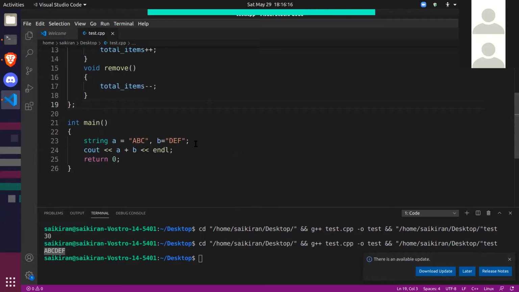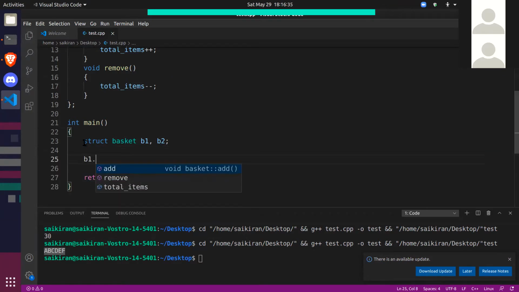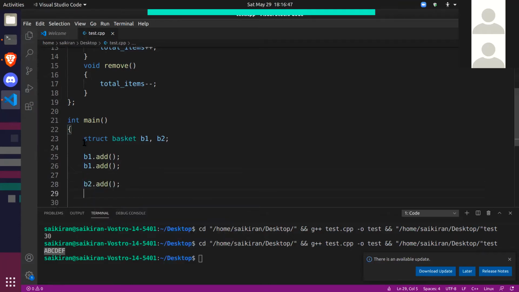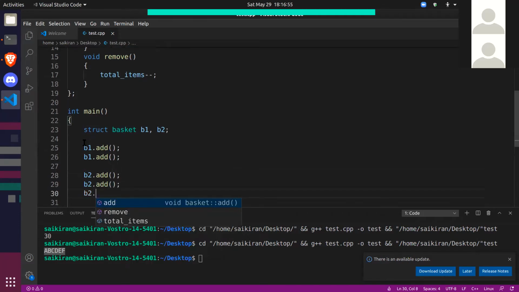Now let's create these baskets. I'll empty my main here. Now let's create baskets B1 and B2. Okay, so initially B1 and B2 both will have 0 items. Now let's add some items into B1. Let's call add. B1.add, let's add 2 items here. And in B2, let's add 2 items. Okay, let's add some more in B2.